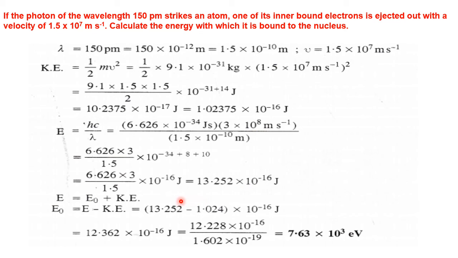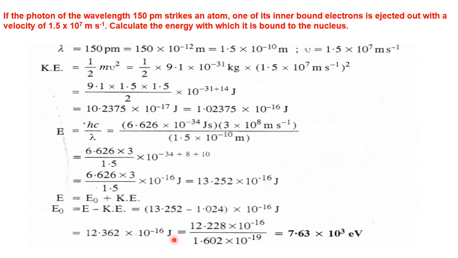And KE is 1.02375, taken as 1.024 approximately, into 10 to the power minus 16, which is taken as common here. So 13.252 minus 1.024 gives 12.228 into 10 to the power minus 16 joules. That is E naught.